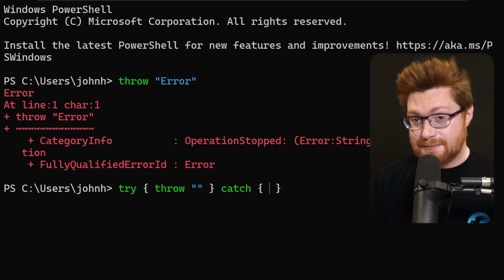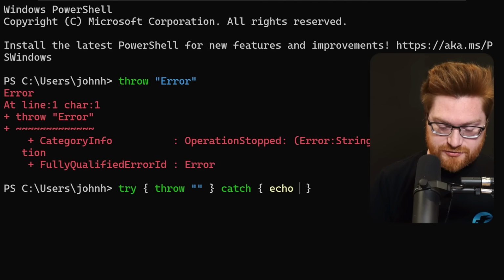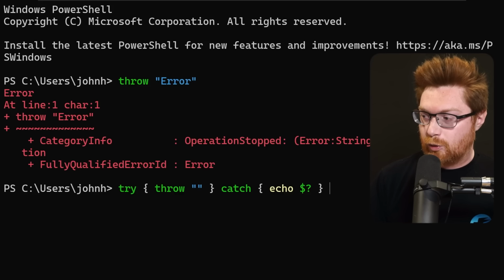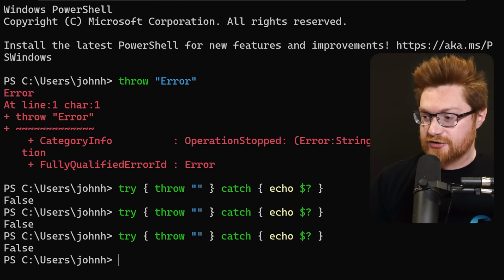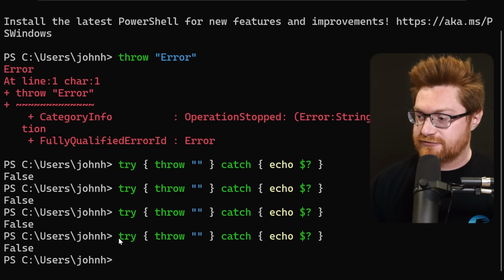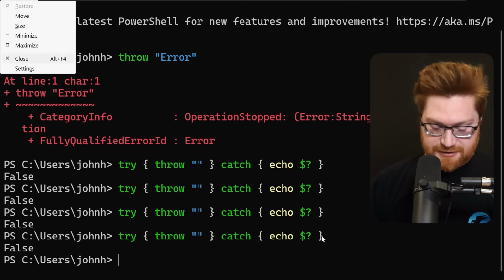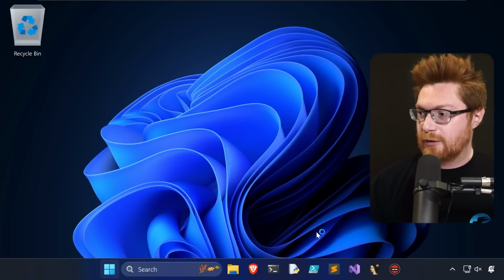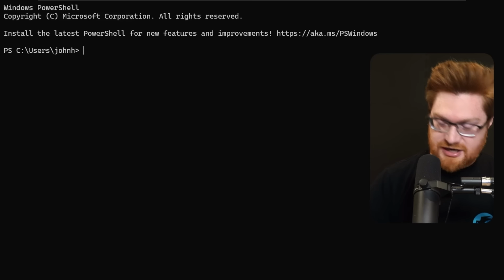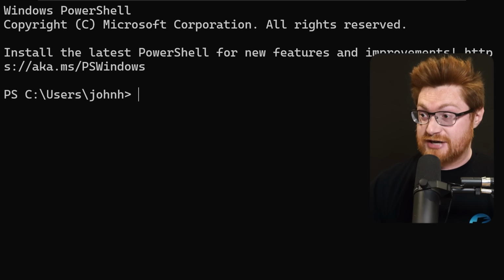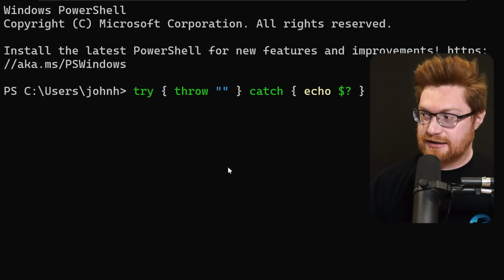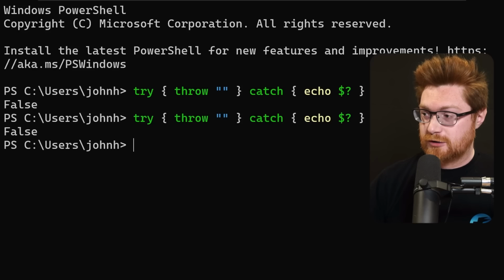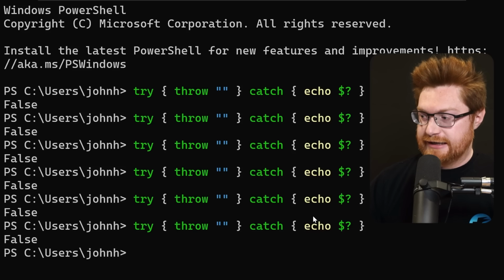And actually, that might be the best move, because then we could always take a look at what our $? return exit status is, and that will be false every single time, even from a new window. Let me copy and paste this, and we could see that in action. That way, this command, while it would by default, as you've seen, start with the $? as a true value, this will return false no matter what. And we are falling into our catch block here.